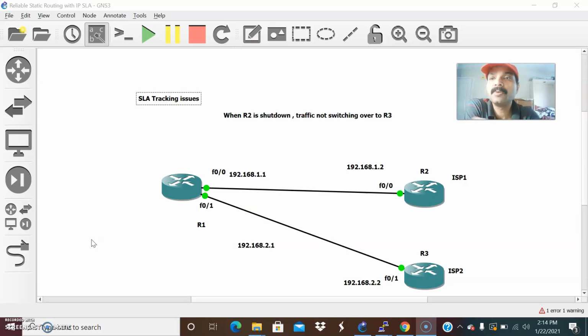And today let us discuss static routing with IP SLA issues. So what is reliable static routing with IP SLA? SLA is nothing but a service level agreement, which is used to monitor the network performance or the network traffic in a live environment.